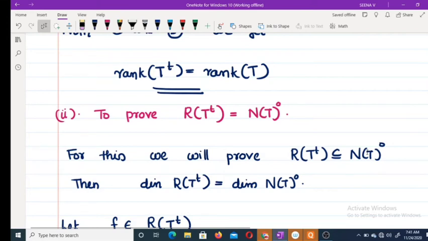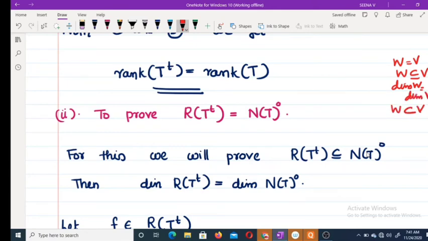Okay, to prove W equals V, it is enough to prove that W is a subset of V and dimension of W equals dimension of V. Because if W is a proper subspace of V, then we have one result: dimension of W is strictly less than dimension of V. So if W is a subset of V and this condition holds, that means clearly W equals V. That's what we are going to prove here.